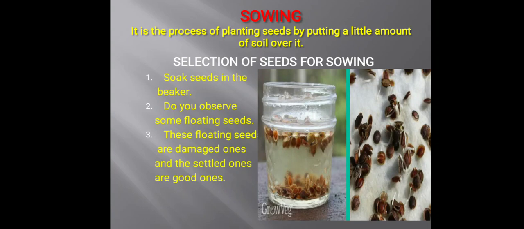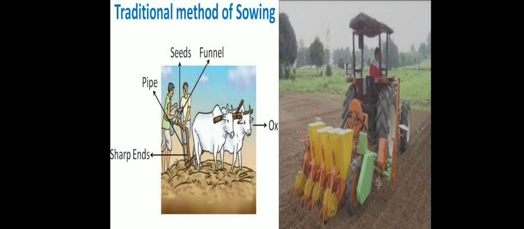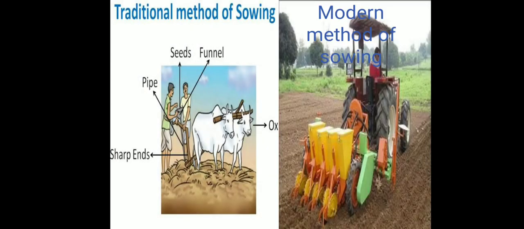to germinate. Here are also some techniques they use for sowing, to fasten the process of sowing. There are two pictures given. The first one shows how they use bulls or oxen to sow the seeds, and the second shows a machine known as a seed drill, used by farmers to sow the seeds in the field. The main purpose of this method is to enhance the speed of sowing so that they can save their time.